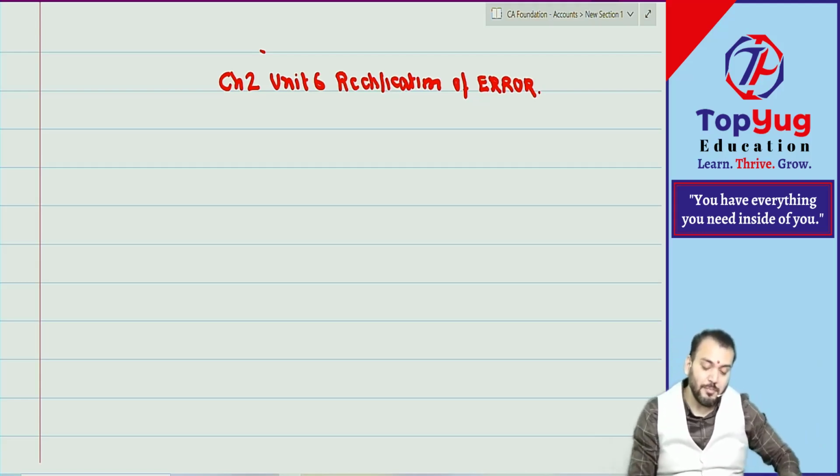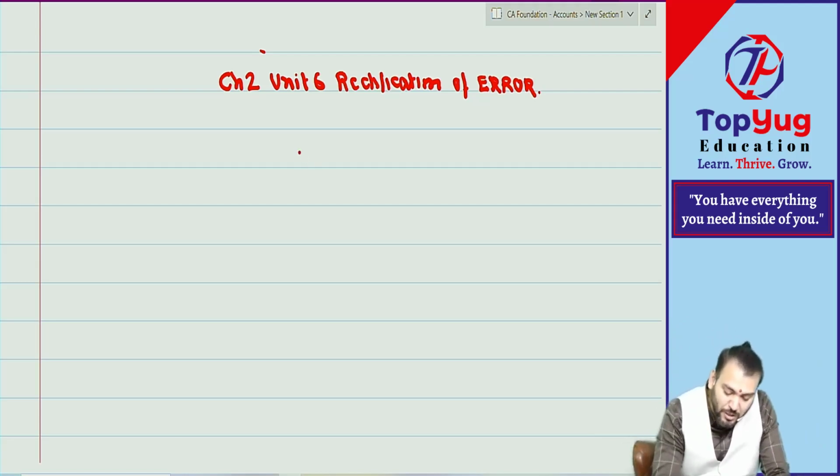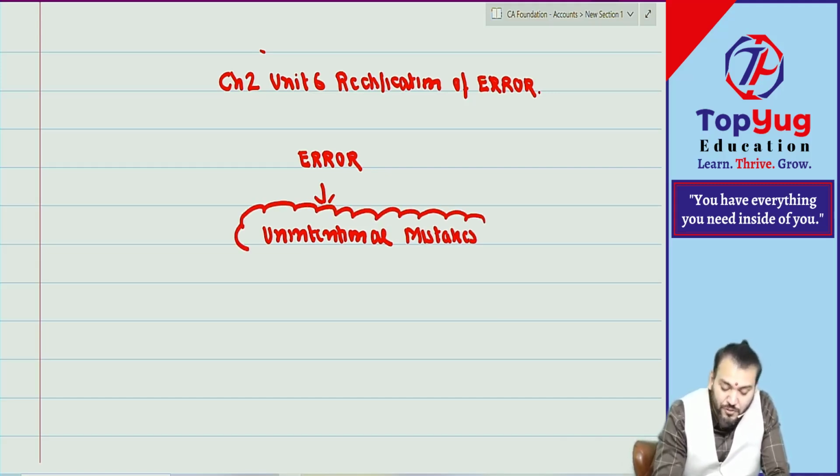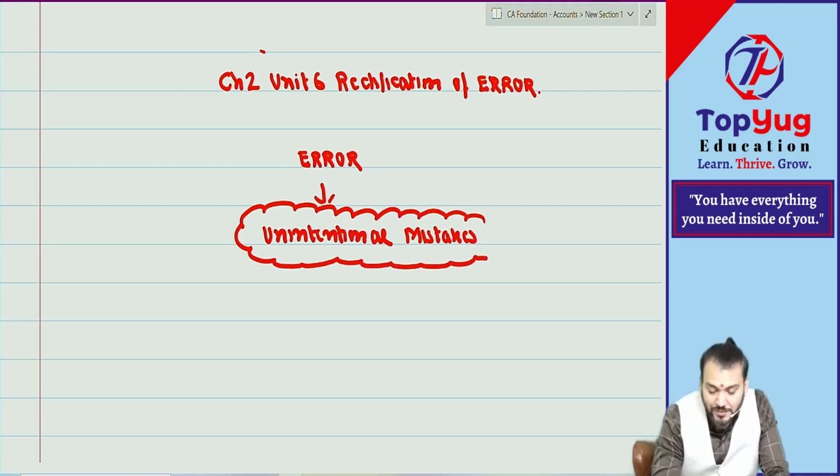Unit number 6, rectification of error. So what is the meaning of error? Error means what? Mistake, but which mistake? Intentional or unintentional? Unintentional mistakes. Because intentional mistakes are a fraud, not error.